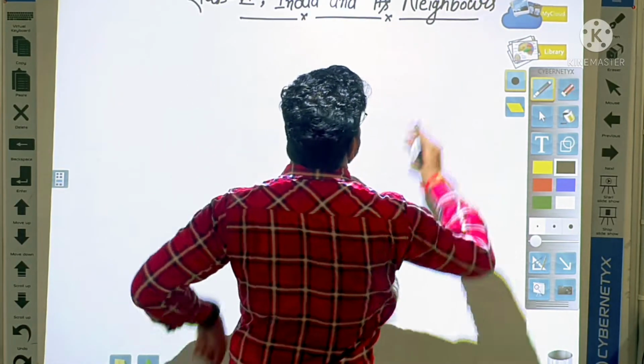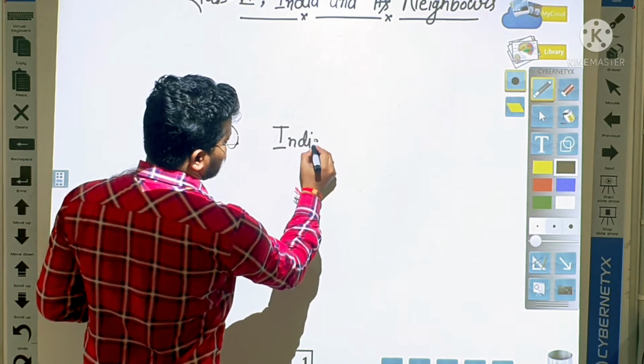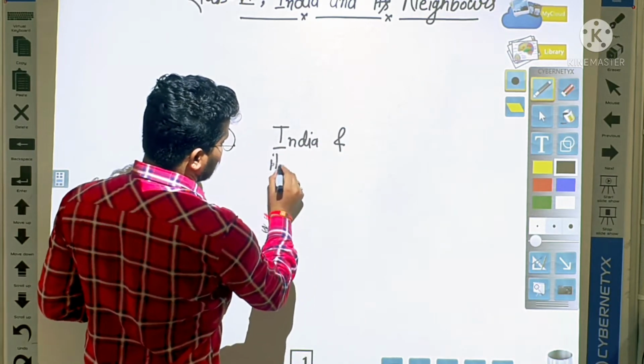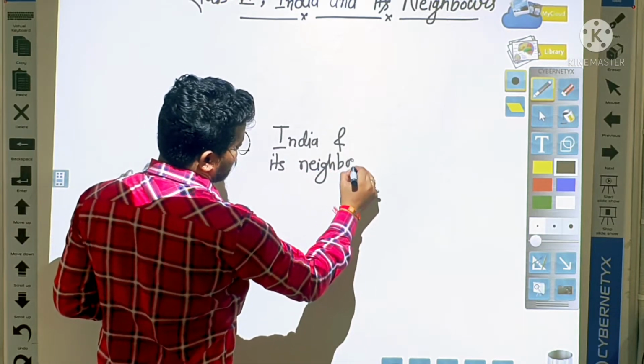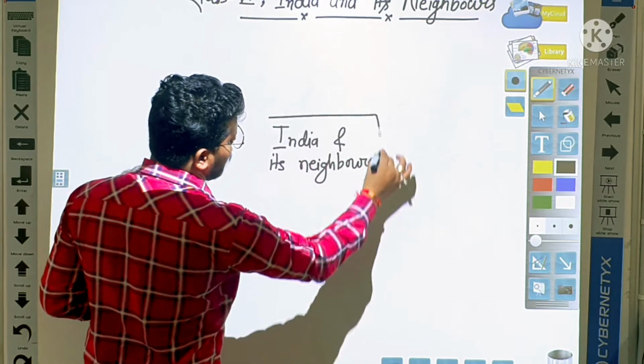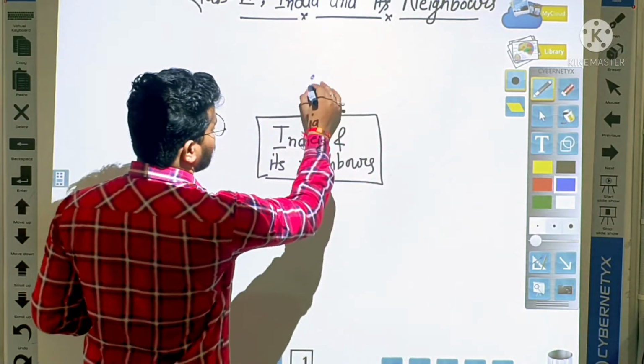Students, in this chapter, India and its neighbors, we are going to learn first about location.